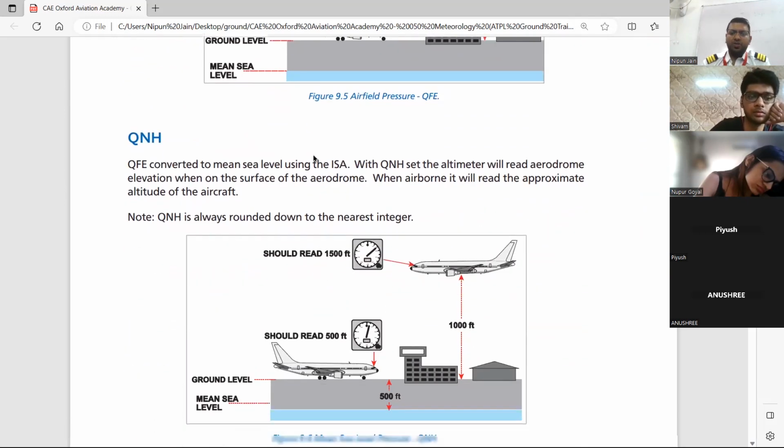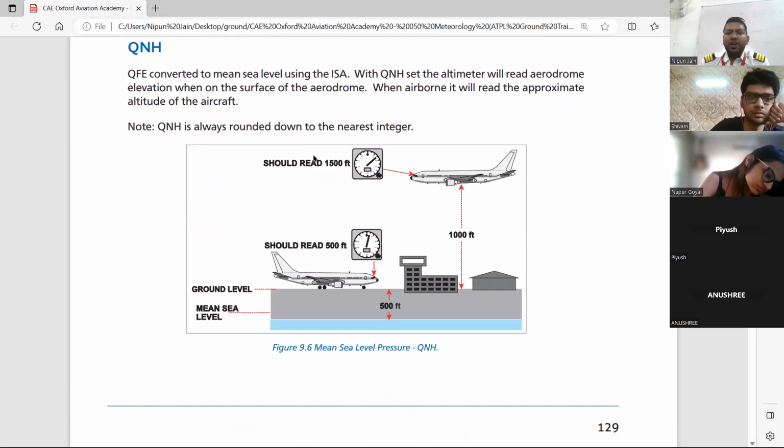Next is QNH. What is QNH? QNH is when we measure from mean sea level. The mean sea level का pressure हम वो जो window है Coleman's window में when we put the value of mean sea level, then it is called QNH. ठीक है?